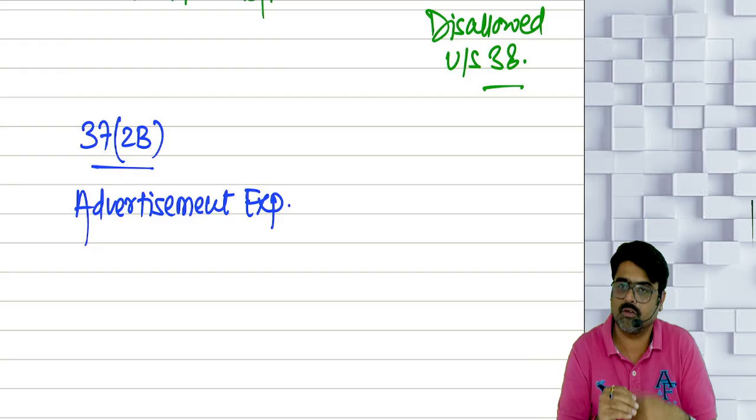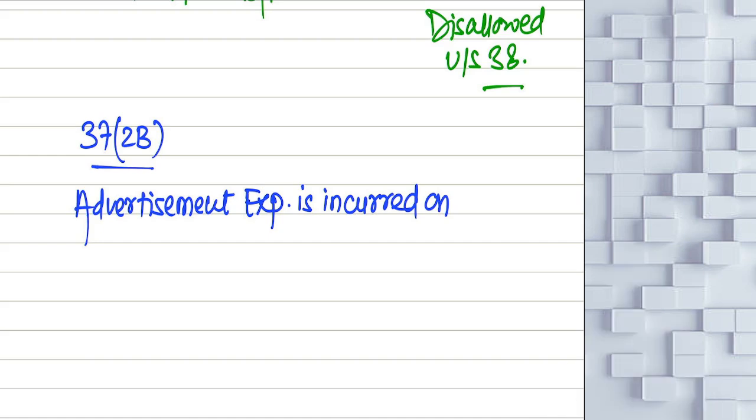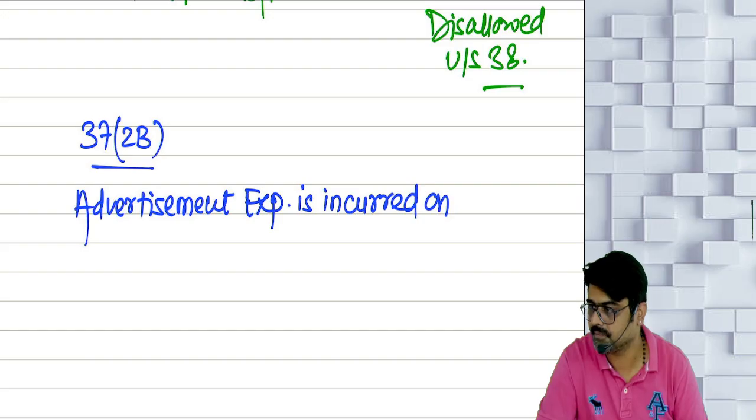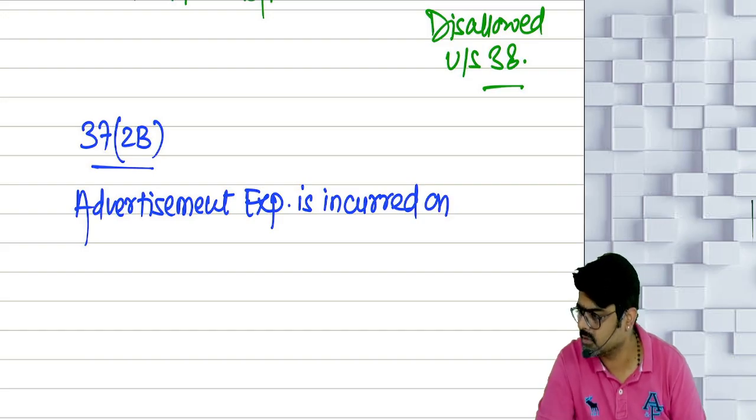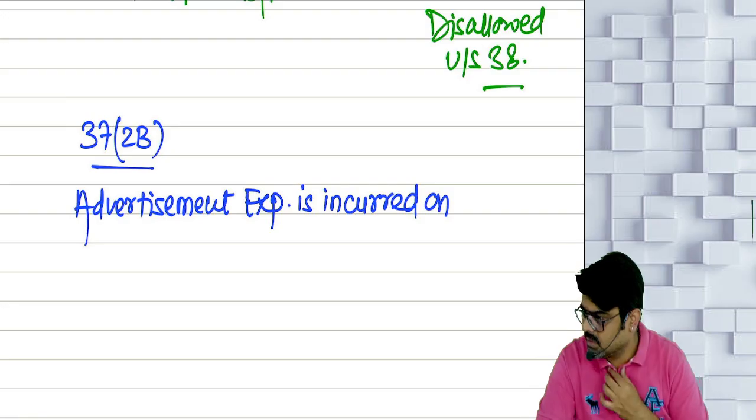But if the advertisement expense is incurred on... what happened? Deactivated. Why is it happening like this? I don't know, just now it happened. The students told you that sir is stuck.